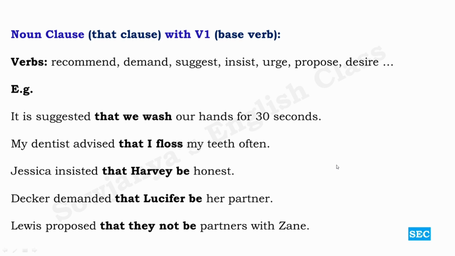And then, Louis proposed that they not be partners with Zane. Now look at this. Negation is here, but we are not using don't, doesn't, didn't. What we have done is simply place this not before be. That is how we write negative sentences in subjunctive mood. Louis proposed that they not be partners with Zane. And trust me, the sentence is very much right.